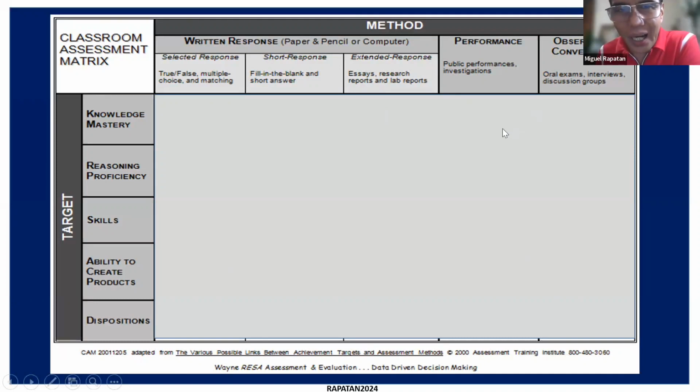Okay. So how does this particular matrix work? When we use the short response, selected response, extended response, it will depend on what we have. So if we go to the first column, we also can see the connection of the targets with the learning goals of A, M, T, T for both skills and ability. And of course, this position would be more on the affective side, not necessarily only on the cognitive side.